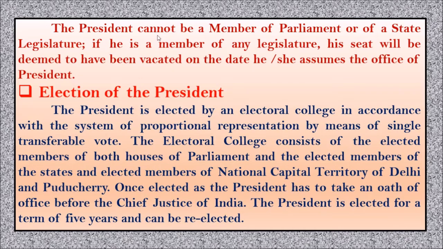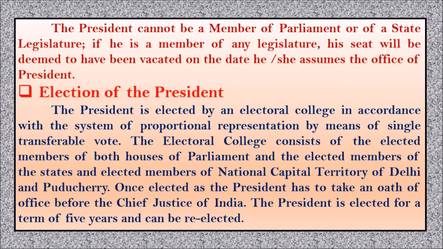Now the president cannot be a member of a parliament or of a state legislature. If he is a member of any legislature, his seat will be deemed to have been vacated on the date he or she assumes the office of president. So the person who is willing to become a president cannot be a member of parliament or a state legislature. If he is already a member in the state legislature, he cannot maintain both.